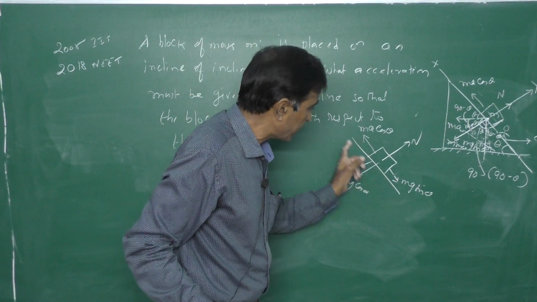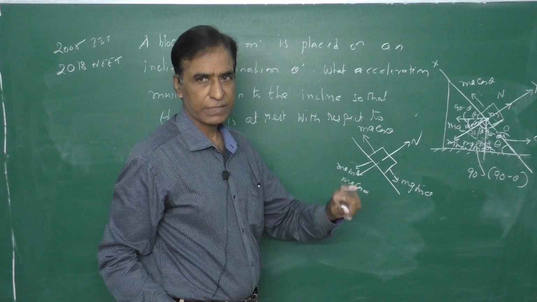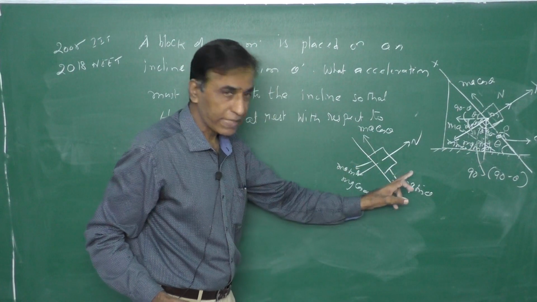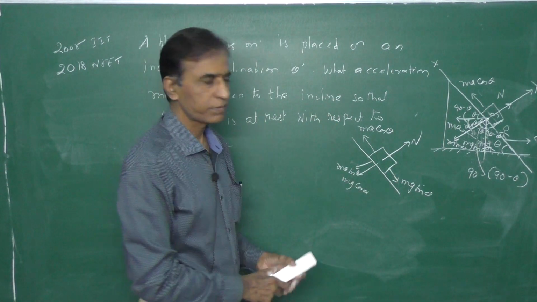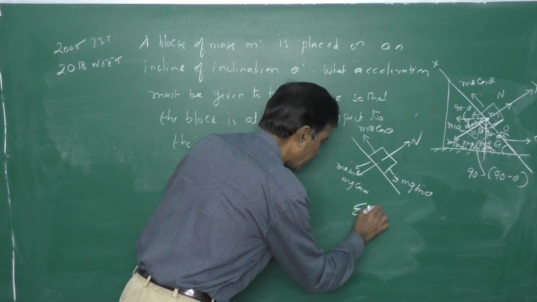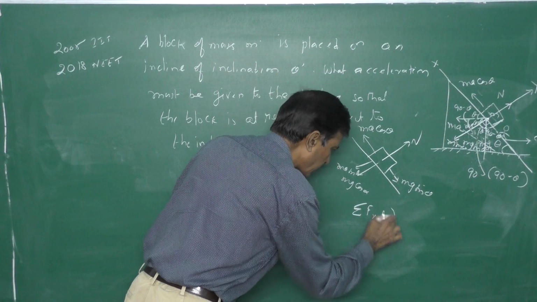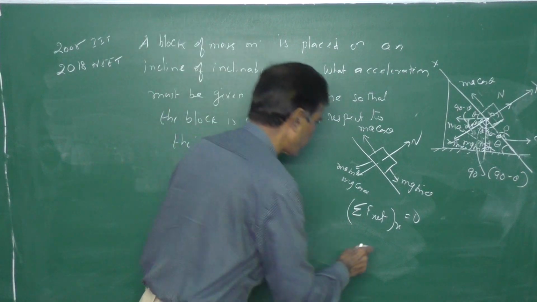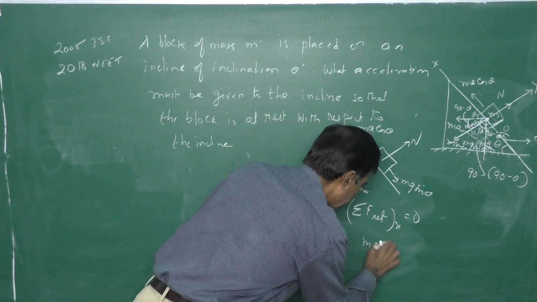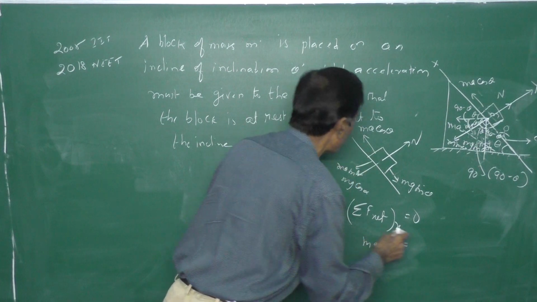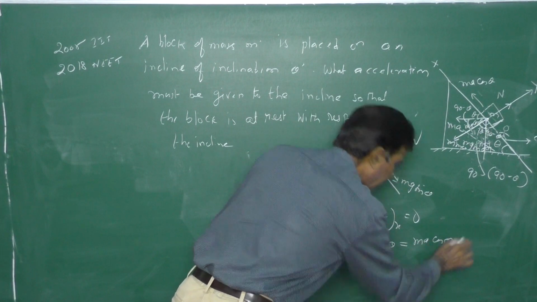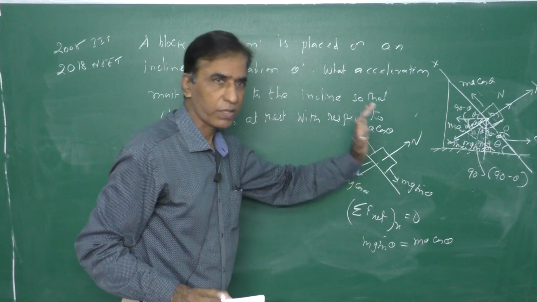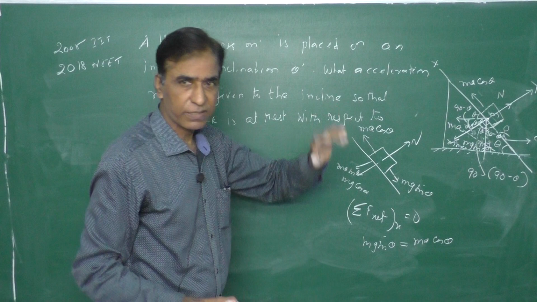So the block is only going to slide along the x-axis. That means for the block to be at rest, the net force should be equal to 0 along the x-axis. Therefore, sigma F net along the x-axis must be equal to 0. So what will I get now? mg sin theta must be equal to ma cos theta. Both the forces will be balanced on the block, and the block will be at rest.